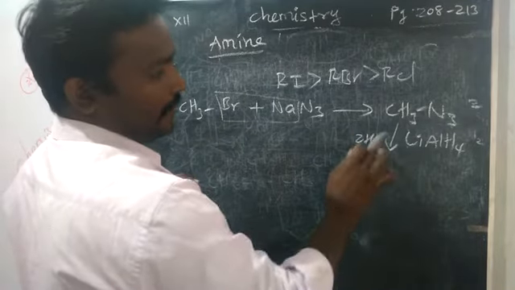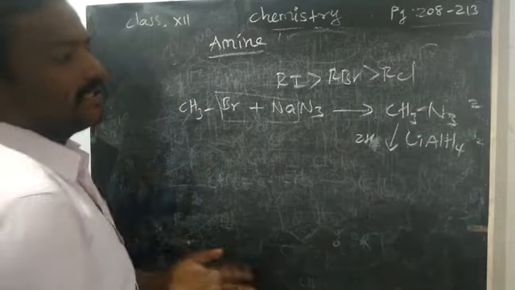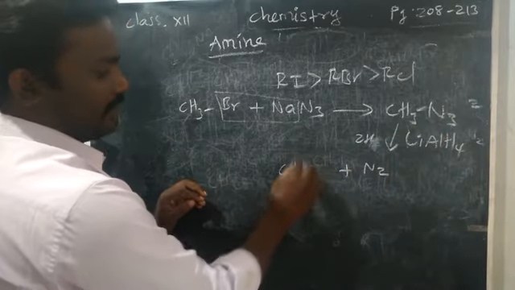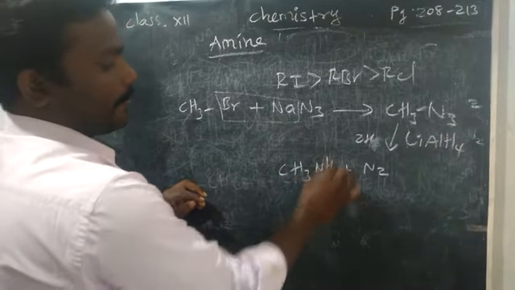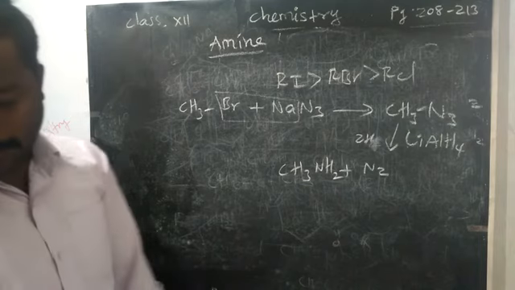Now what will happen? Very important. From the three nitrogens, two will go as nitrogen gas, N2 gas. The remaining one nitrogen with two hydrogens, we will get an amine compound. NH2 present means we will say it is an amine compound.